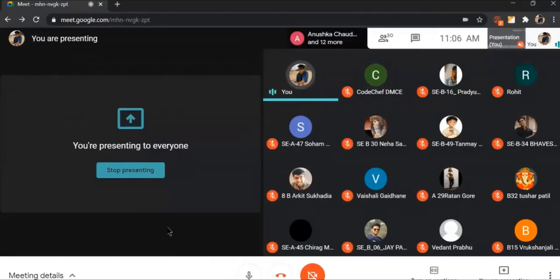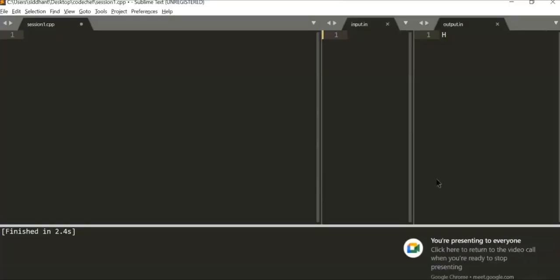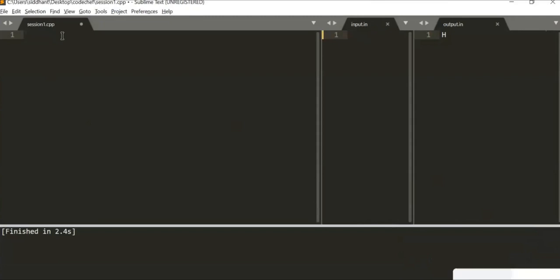So, good morning, guys. This is session one of computer programming by CodeChef DMC, and we'll be getting started with the basics of programming since this session. In last session, we discussed a few tips and tricks to improve your efficiency as well as time in CP. But starting now, we will be going through the basics of computer programming with C++ language.